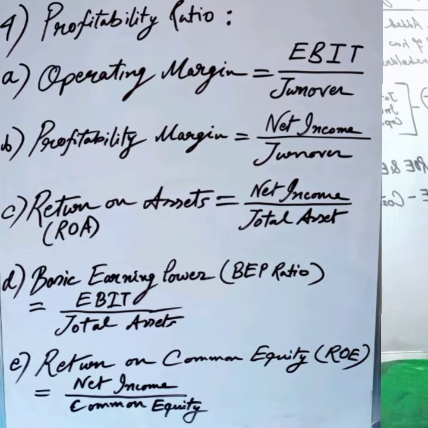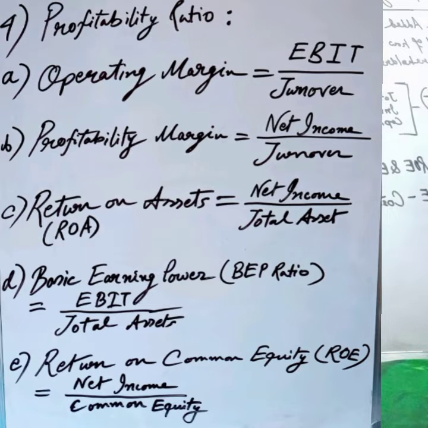If the result is better or higher, then it's good. Obviously, it is better to have a higher return than the industry average. Then comes basic earning power, which is EBIT by total asset. This ratio indicates the ability of the firm's assets to generate operating income.